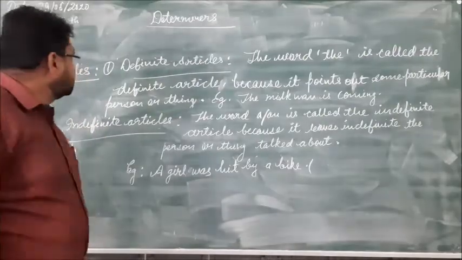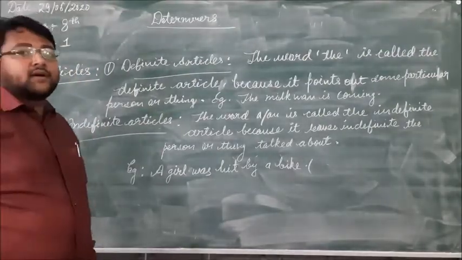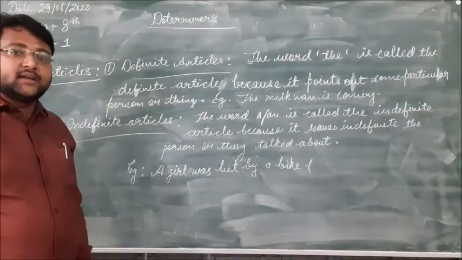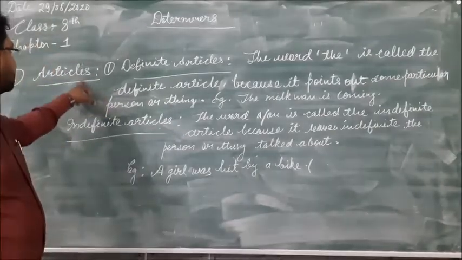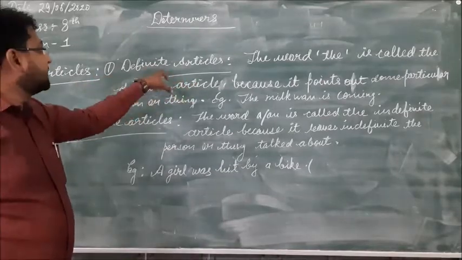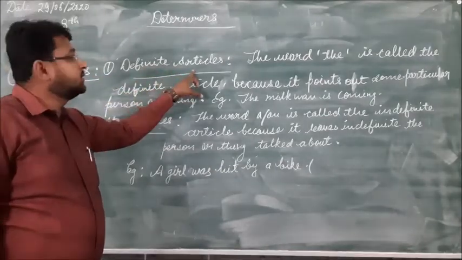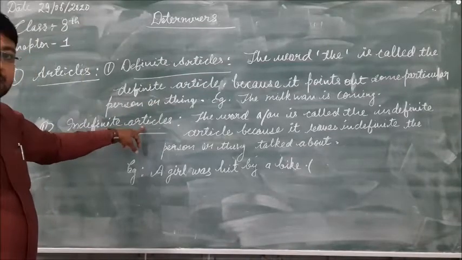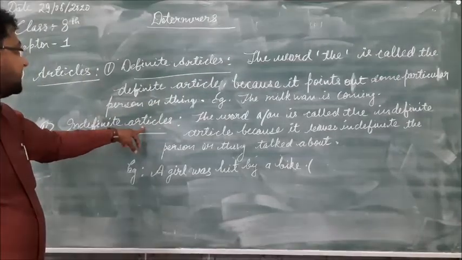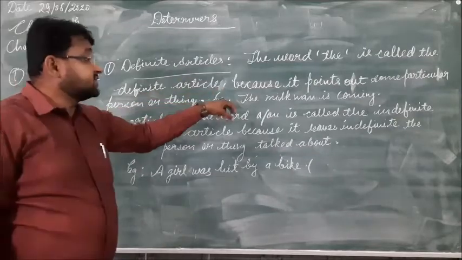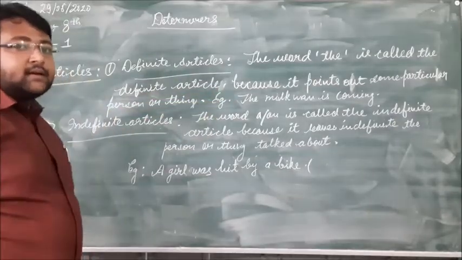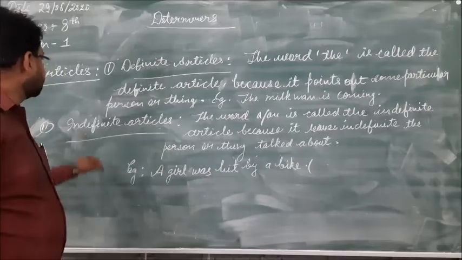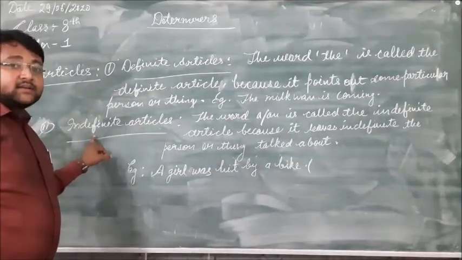As I told you, there are different kinds of determiners. In these determiners, first is the articles. Article itself has 2 kinds: first is the definite article, and second is the indefinite article. So what are the definite article and the indefinite article? The is the definite article and a or an is the indefinite article.